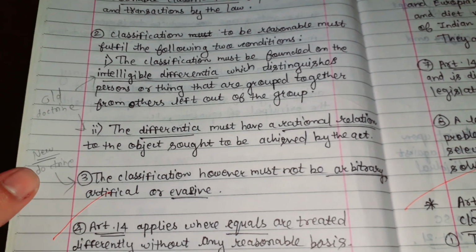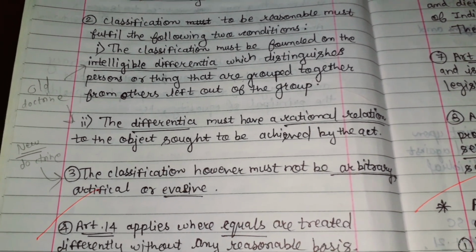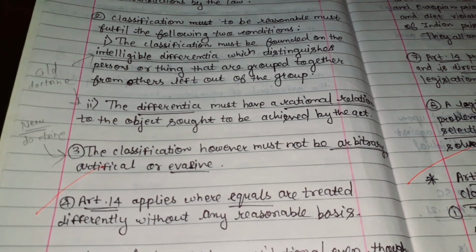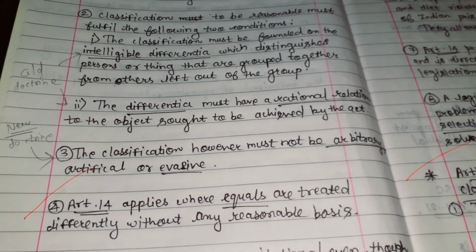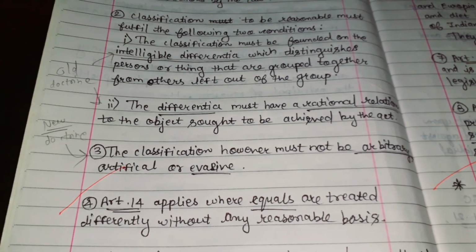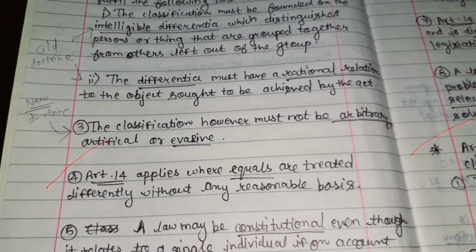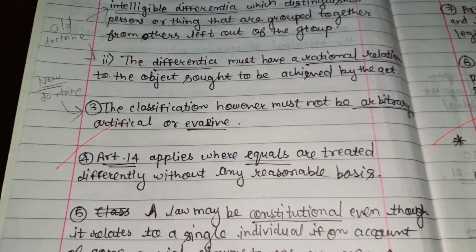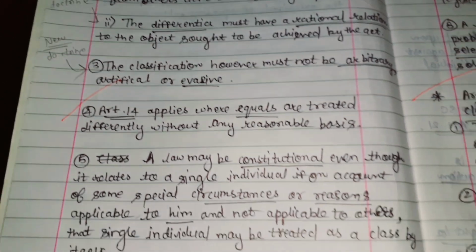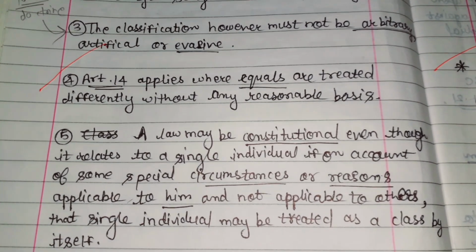And the new doctrine is the classification, however, must not be arbitrary, artificial, or evasive. Means its nature must be true and it must not be fake. That is, the classification, however, must not be arbitrary, artificial, or evasive. Article 14 applies where equals are treated differently without any reasonable basis. A law may be constitutional even though it relates to a single individual.